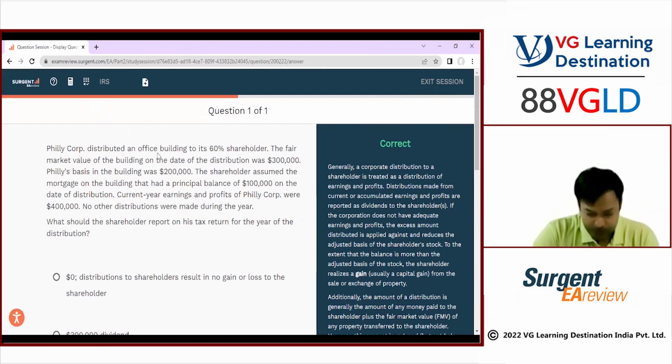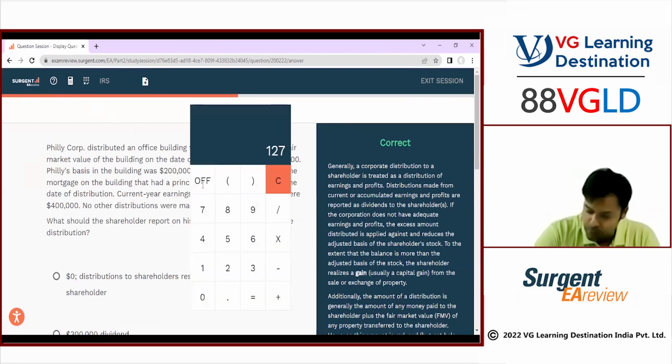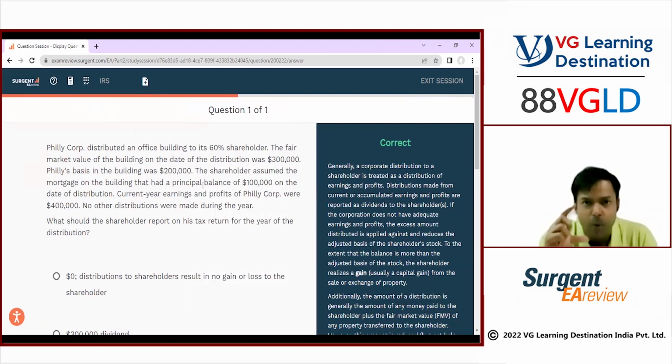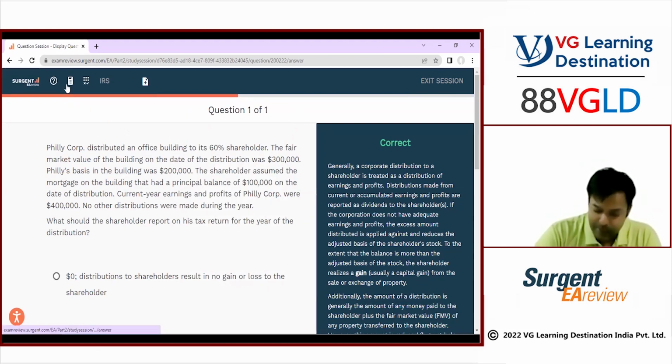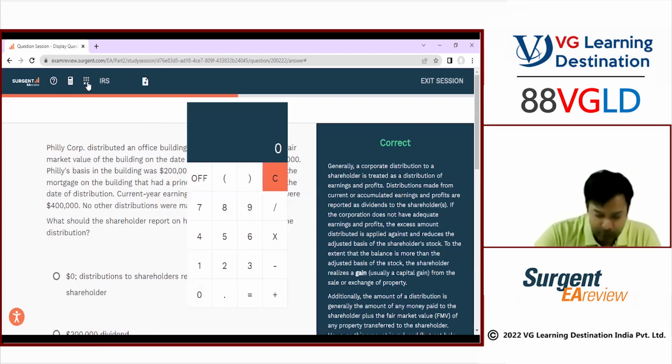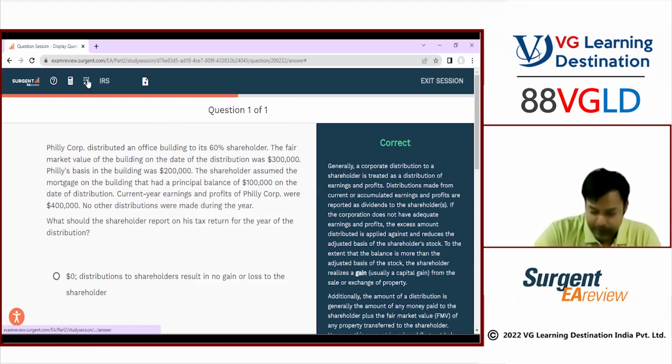Okay, here there are a few tools also given. Let's see it. First is the calculator. In the exam, guys, they are going to provide you a calculator, though it is going to be a small calculator. It's your wish if you want to utilize that calculator, or the calculator would be available on your screen also. It's absolutely your wish whether you want to use the screen calculator or the physical one. It is very basic.